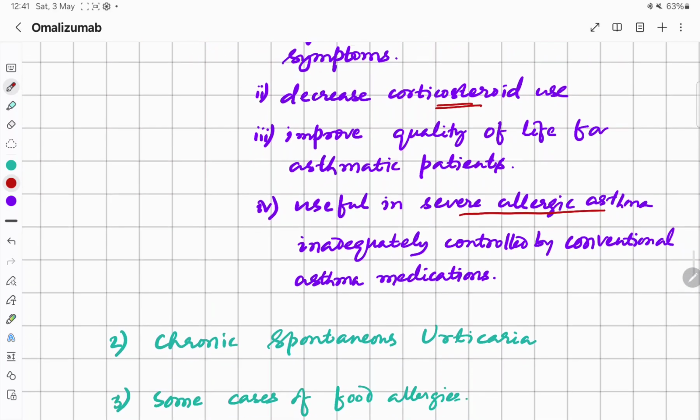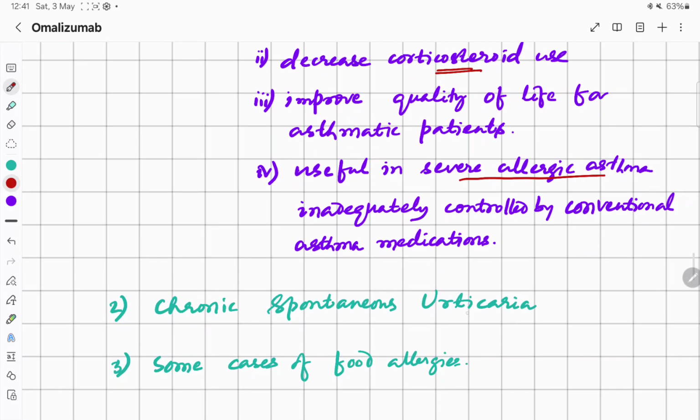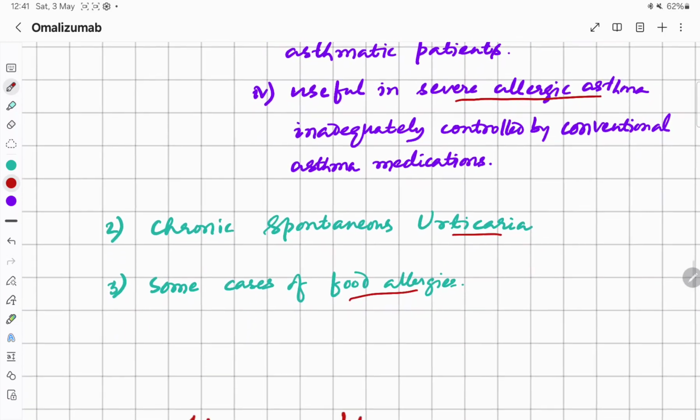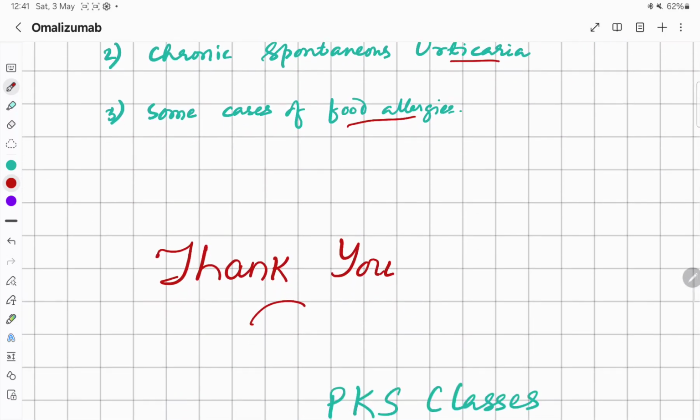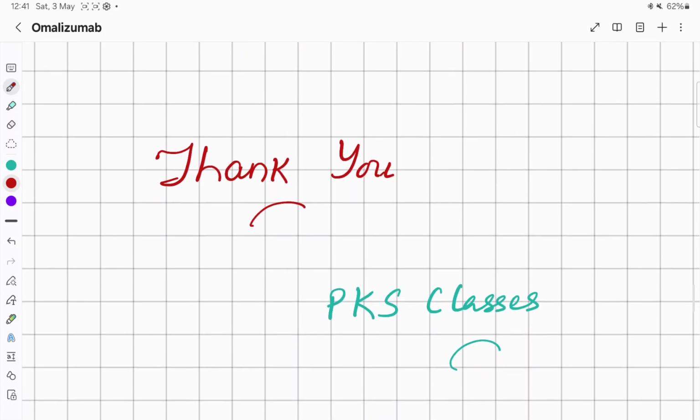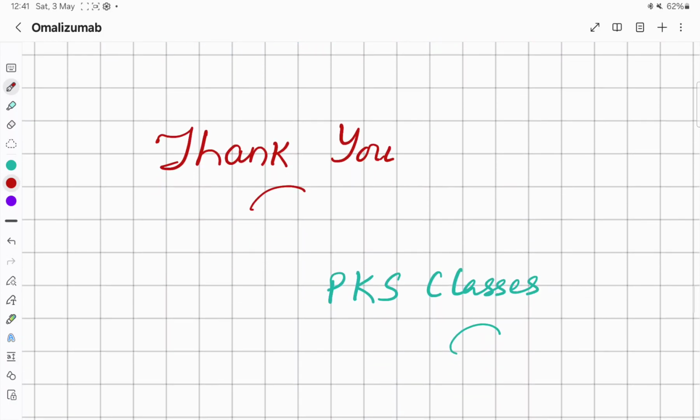Besides bronchial asthma, they can also be used in urticaria, chronic spontaneous urticaria, and in some cases of food allergy also they can be used. So this is all about the humanized monoclonal antibody Omalizumab.